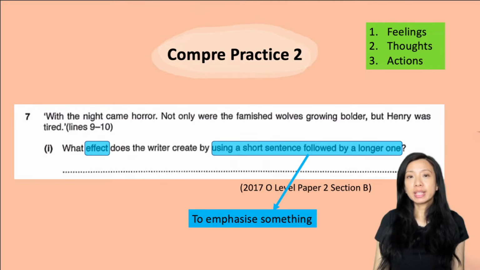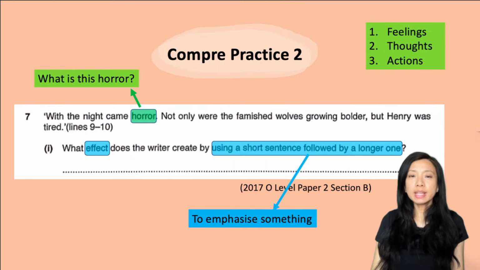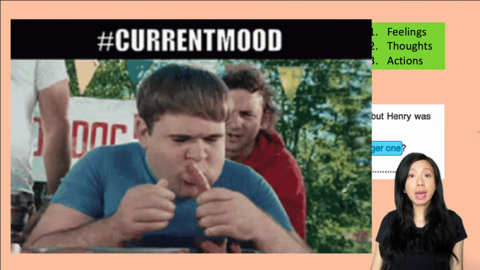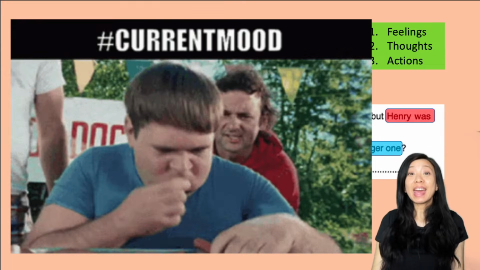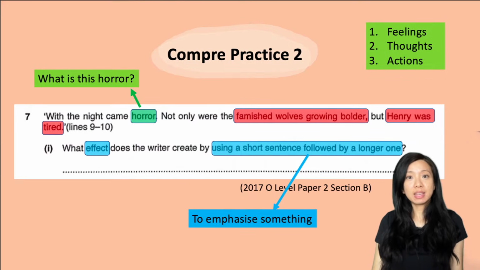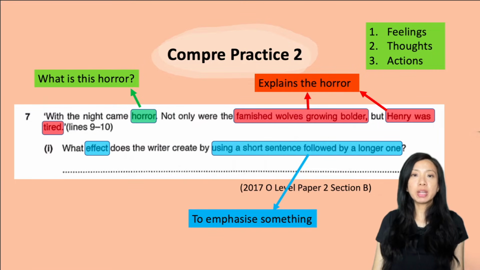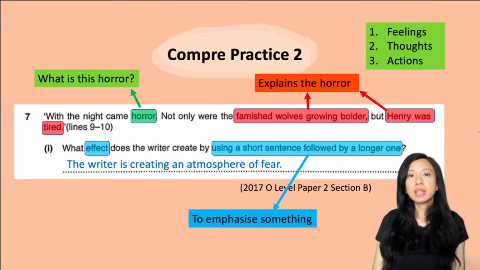If we go back to the sentences, notice how the first sentence focuses on the word horror. As a reader, when we read this, we are wondering, what is this horror? And of course, the writer goes on to say, famished wolves were growing bolder, they're getting braver, and they're famished. They're not just hungry, but they're famished. They're extremely hungry. And Henry was tired. So this second longer sentence actually explains the horror that the writer mentioned in the first shorter sentence. Therefore, my answer would be something like this: the writer is creating an atmosphere of fear.